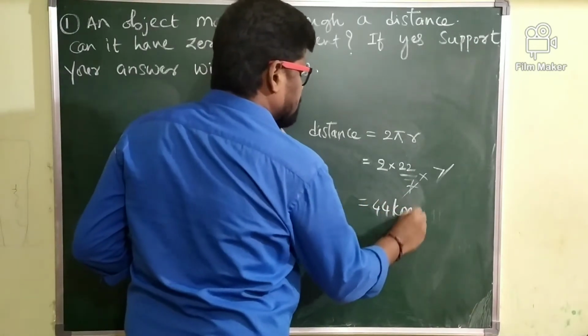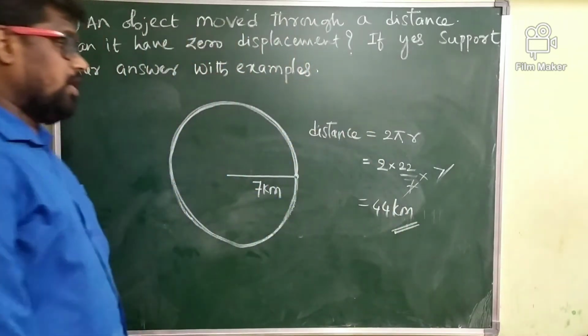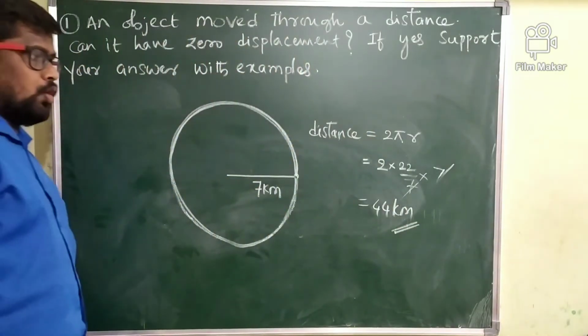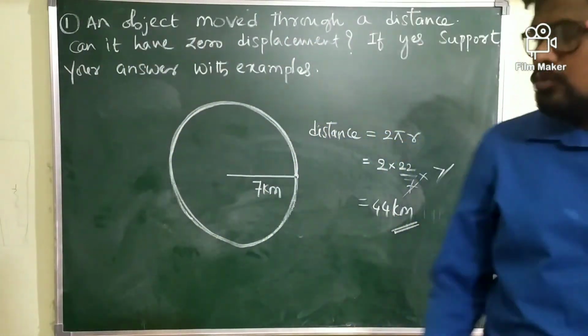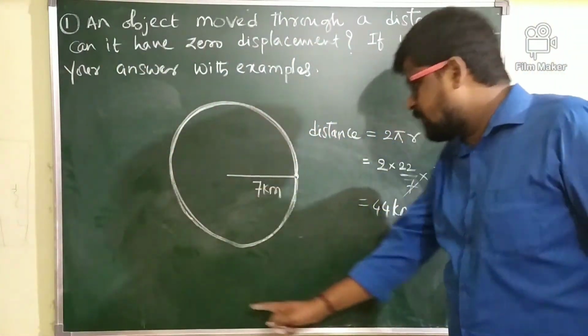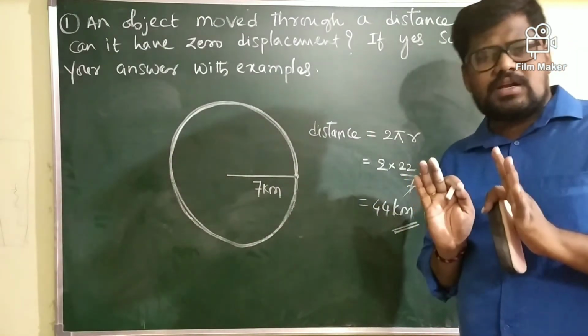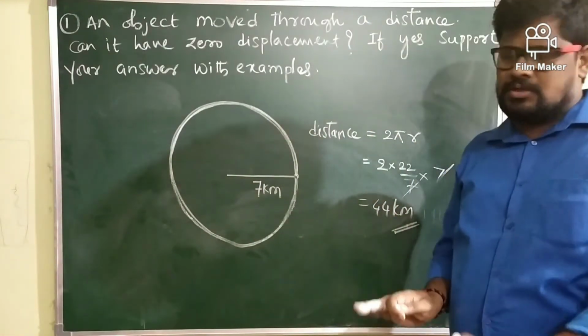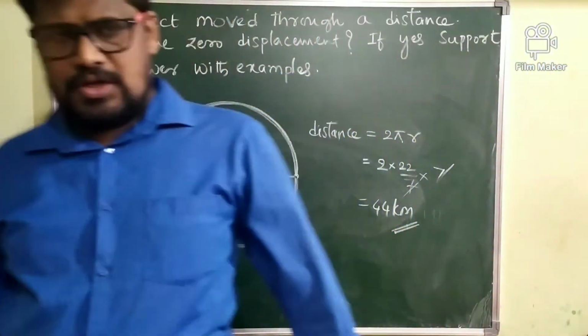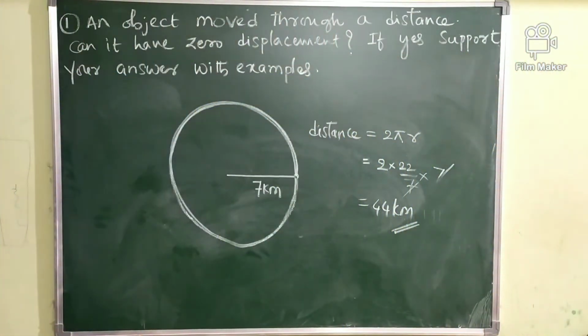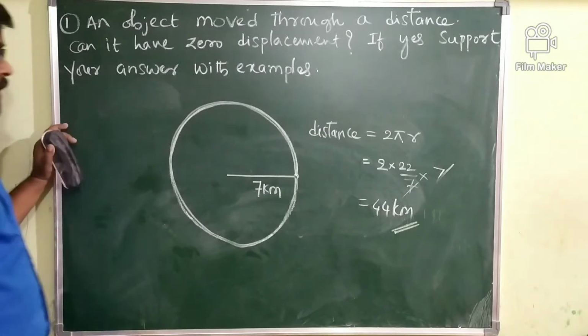44 kilometer. What is 44 kilometer? 44 kilometer is the total distance traveled by the body when it is moving along the circumference of a circle. After completion of one rotation, the total displacement of the body is 0. Then what about displacement?